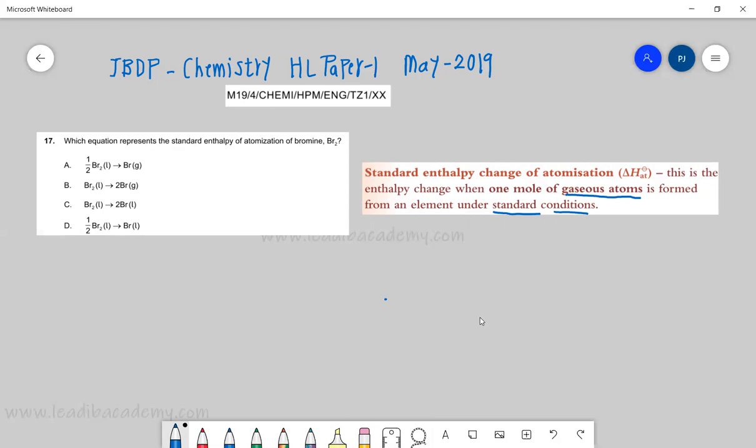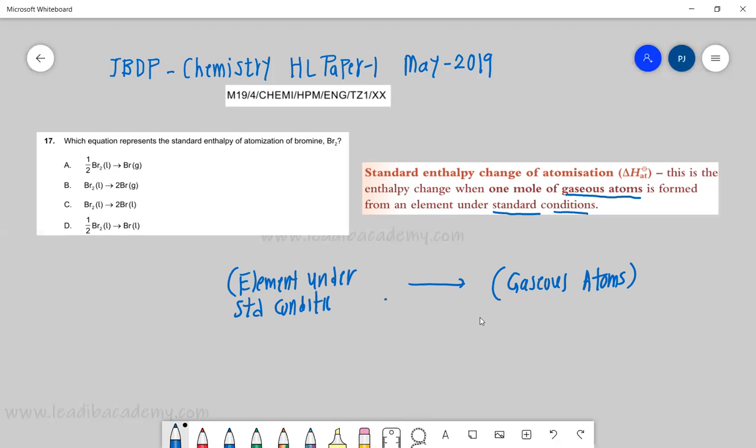Basically, we should get a gaseous atom from an element under standard conditions. This is very, very important to understand. Now let's start analyzing.